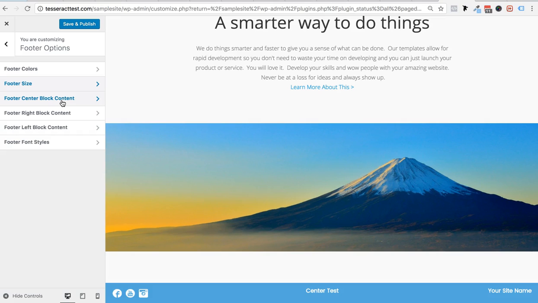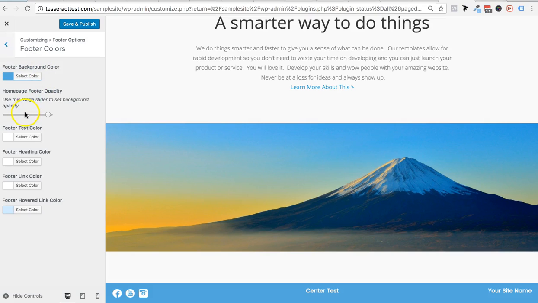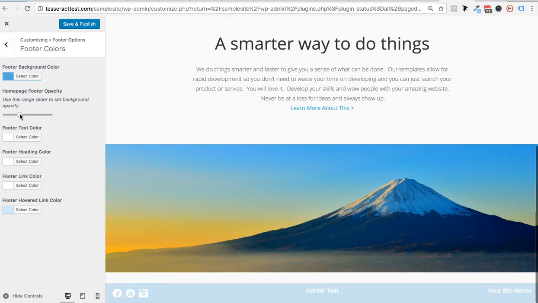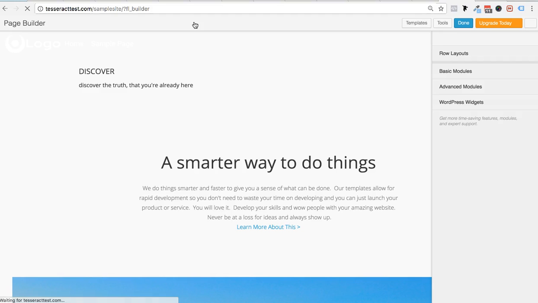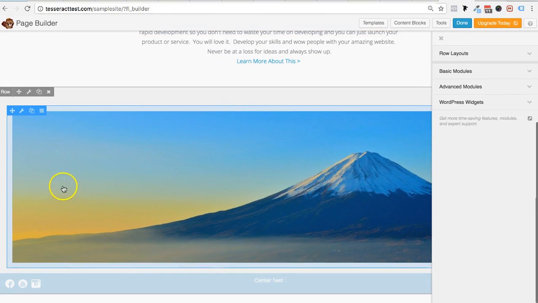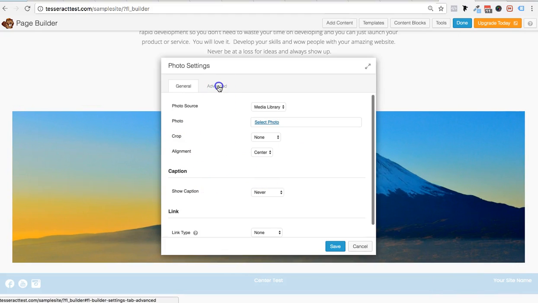So let's go into the color options, and I'm going to first just make it kind of transparent. So you could barely see it, and you could make it fully transparent if you wanted to, but I'm not going to do that. I'm going to make it kind of transparent, and I'm going to press save and publish. Now I'm going to go to the home page, go to the page where I would like the transparency. All right, which is this page right here. So let's just say I added an image just like this. All you have to do is go to the page builder and go down and click on this little icon here, as if you added this right here.